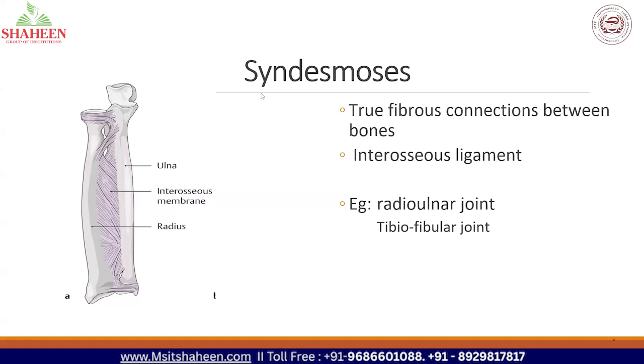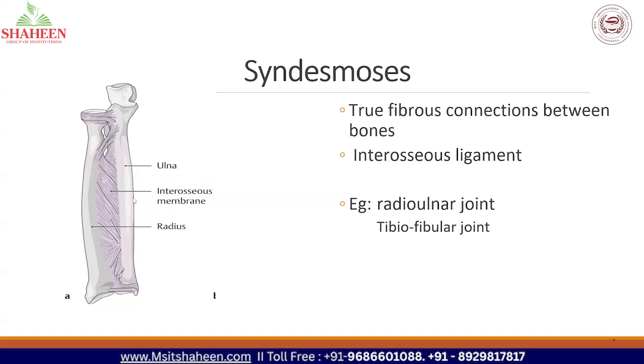So the last classification of fibrous joint is syndesmosis. So it is a fibrous connection between two bones, and we call them as interosseous ligament or membrane.